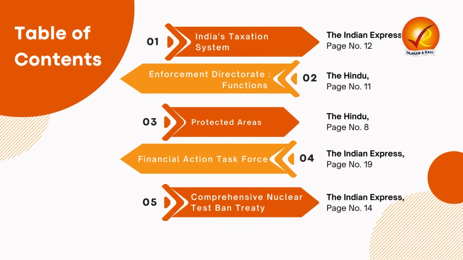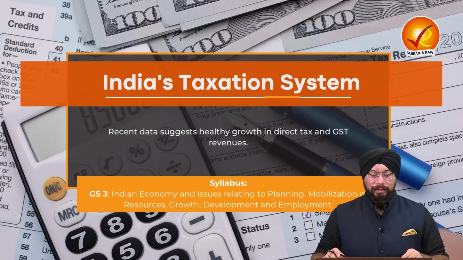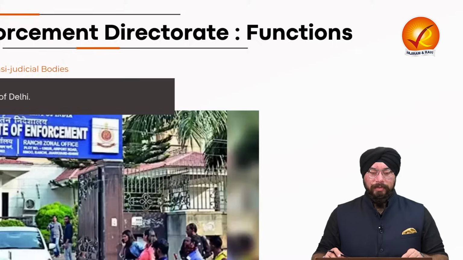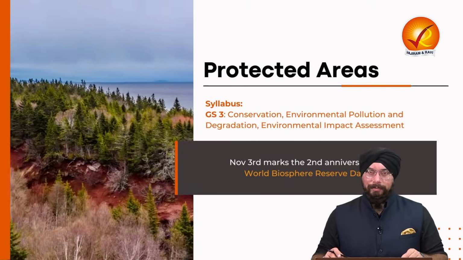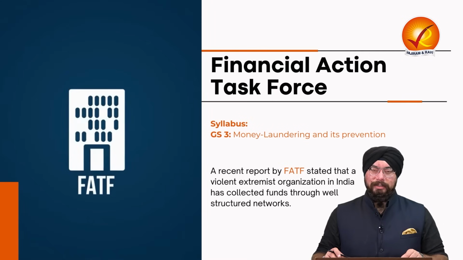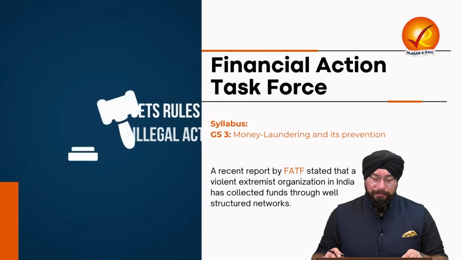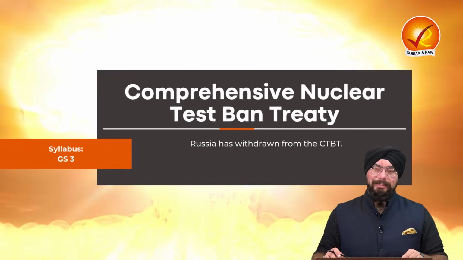This is 3rd of November 2023 and we are here to discuss important articles from The Hindu and The Indian Express. Now let's see the table of contents. First topic is related to India's taxation system. The second topic is related to Enforcement Directorate, especially its functions. Third topic is related to protected areas, which is in relation to your environment and ecology. Fourth topic is related to FATF, that is Financial Action Task Force. The last but not the least topic is related to Comprehensive Nuclear Test Ban Treaty, that is CTBT.